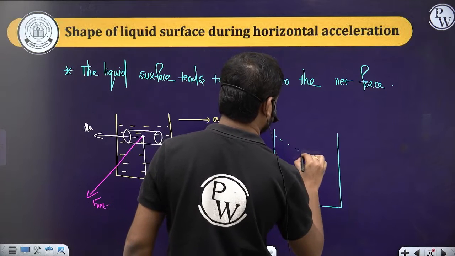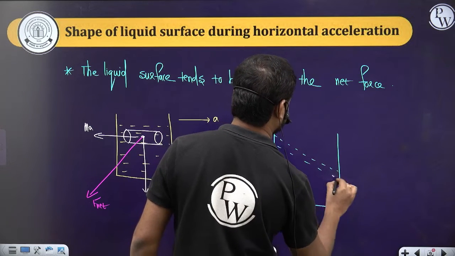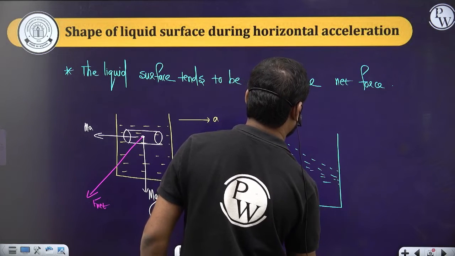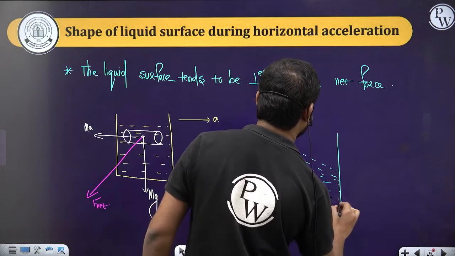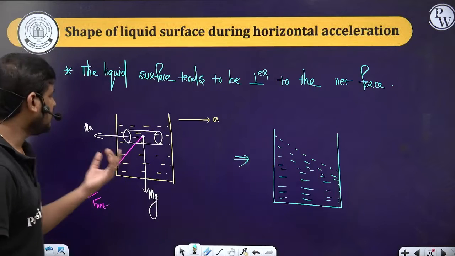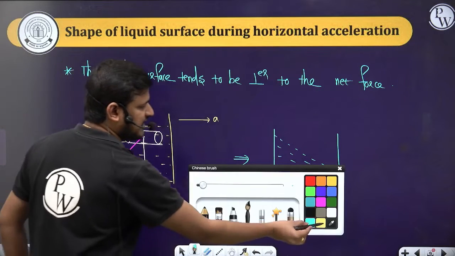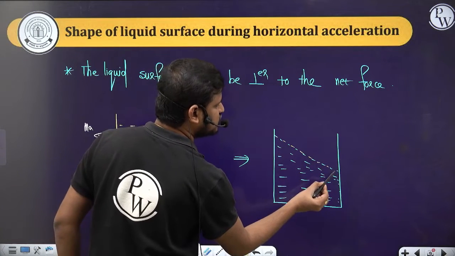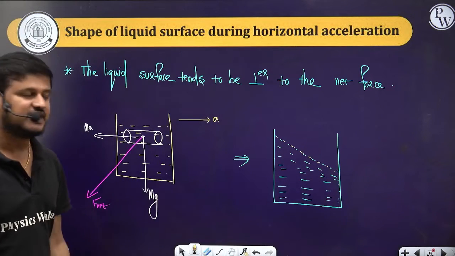So that means like this. It will be perpendicular to the surface. See here, the net force is this side and the liquid surface is this way. So which is perpendicular. Clear? Understood?